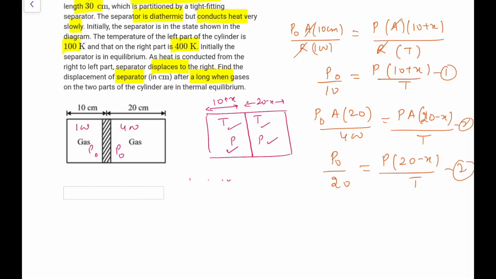What I am searching for is x, so divide both. Dividing both, it will become 10 plus x upon 20 minus x. So 40 minus 2x is equal to 10 plus x. So 30 is equal to 3x, so x is 10 centimeters. So again, just mole conservation in both parts, and the answer arrives.